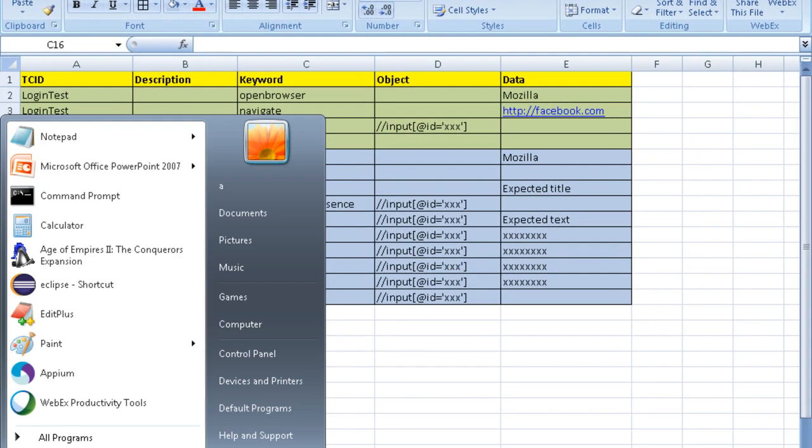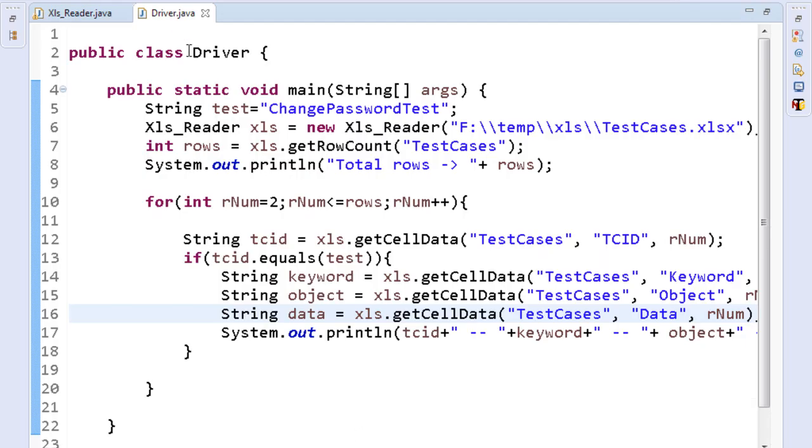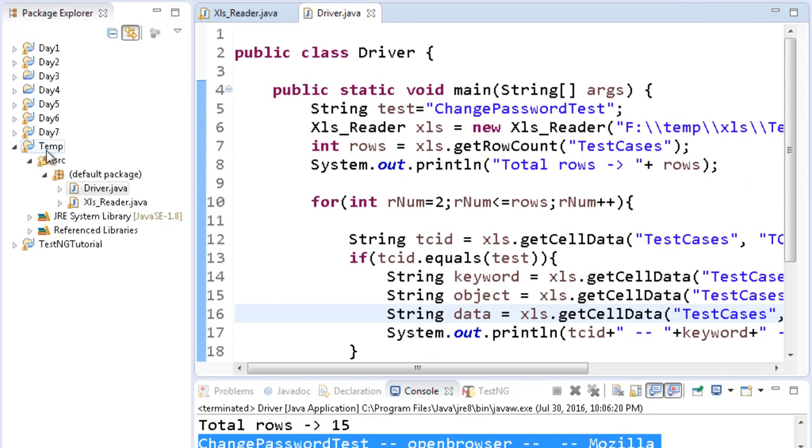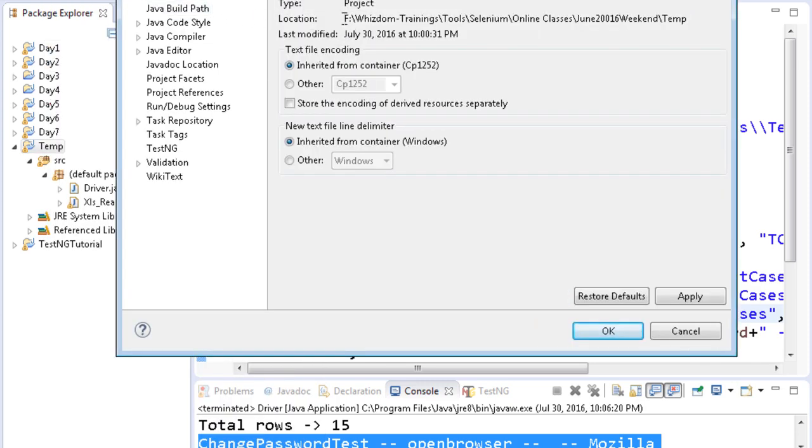To build the Maven project, you'll have to open the command prompt. I hope everybody has seen the video for Maven. You will have to go to the path of the project; my project is lying at this particular path.